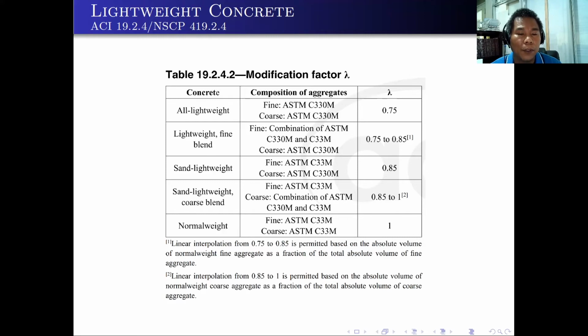Here is the table 19.2.4.2 for the modification factor lambda. So again, for normal weight concrete, lambda is just 1.0. For sand lightweight coarse blend, we have 0.85 to 1 depending on the blend. Take note that linear interpolation from 0.85 to 1 is permitted based on the absolute volume of the normal coarse aggregate as a fraction of the total absolute volume of coarse aggregate. For the sand lightweight, you can just directly use 0.85. And then lightweight fine blend, 0.75 to 0.85, and all lightweight, meaning all the mix, the sand and the coarse aggregate are lightweight, you can use directly lambda 0.7.